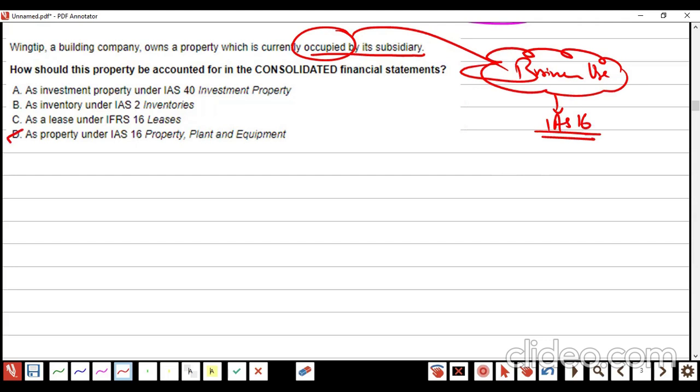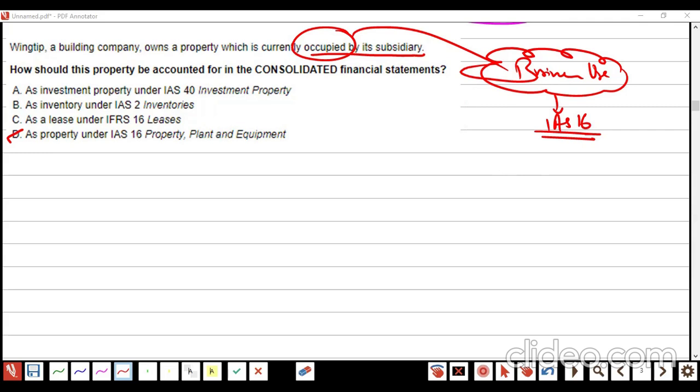Always remember that whenever a property is owned by a subsidiary, it's simple. It's an owner, it's in use, and a property in use is going to be property, plant, and equipment. Am I clear?